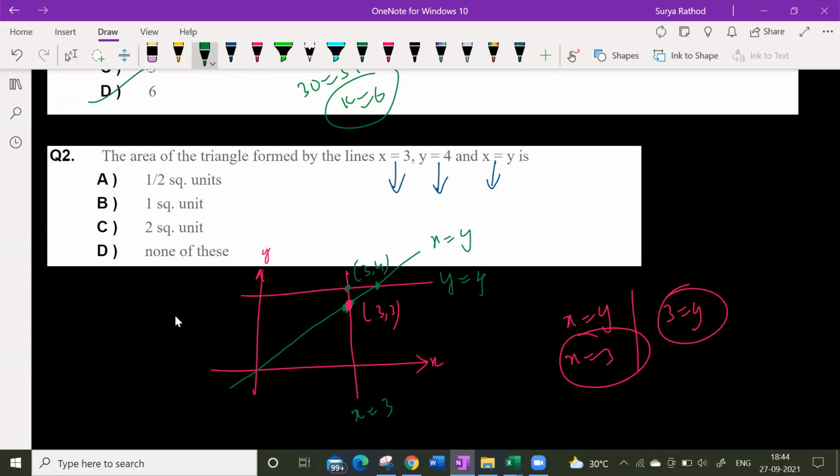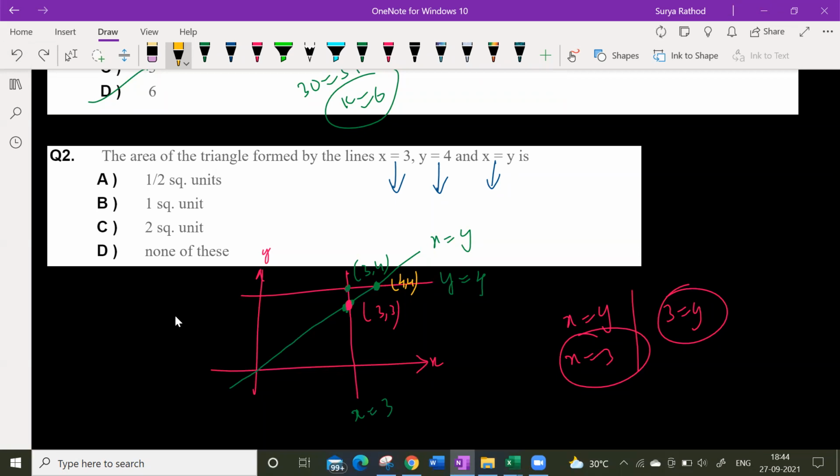What is this now? This point. Point of intersection of y is equal to 4 and x is equal to y, so 4 comma 4. Yes or no? Yes, sir. This is my 4 comma 4 point. So this is 4 comma 4. This is 3 comma 3. This is 3 comma 4.